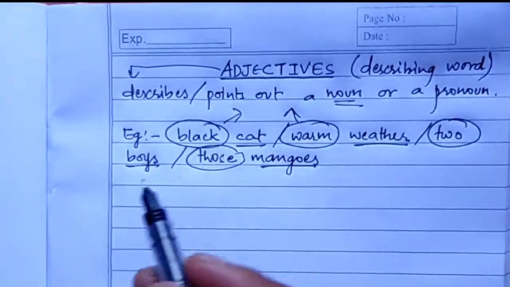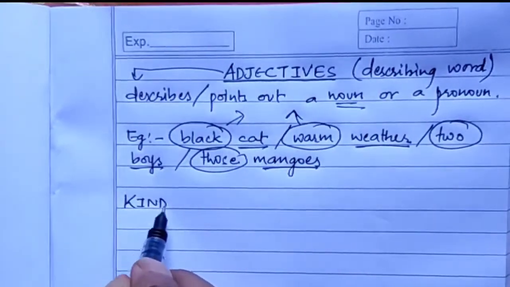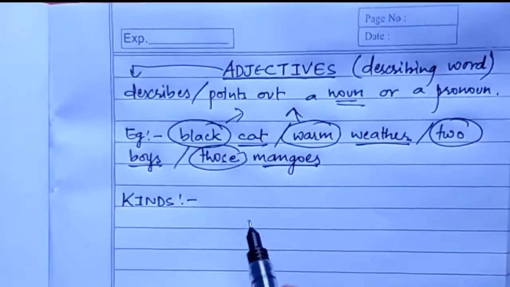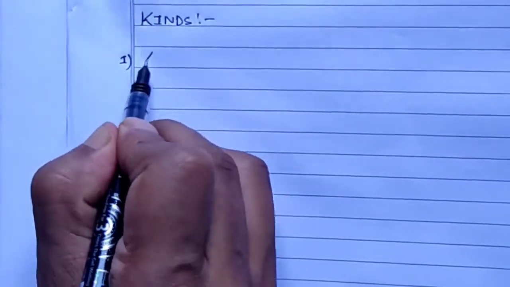Now let us discuss the kinds. So the different types or kinds of adjective. The first one is your adjective of quality.